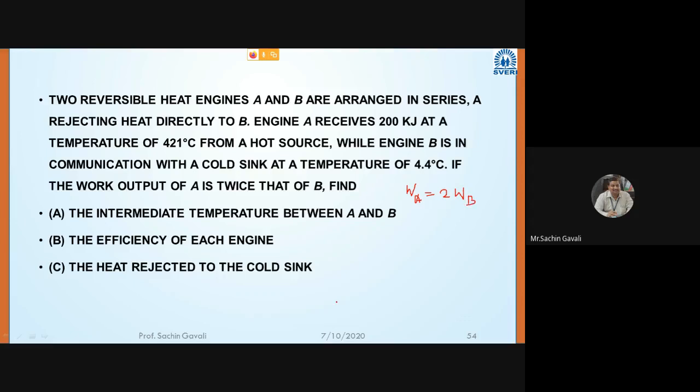Okay, we can solve. Means efficiency will also be related. So this condition they have given.